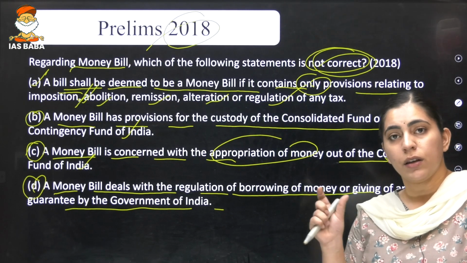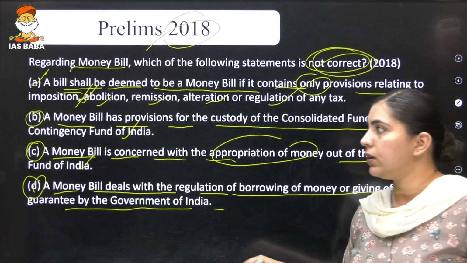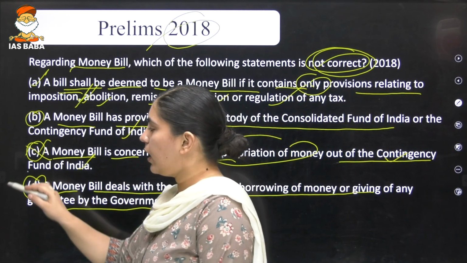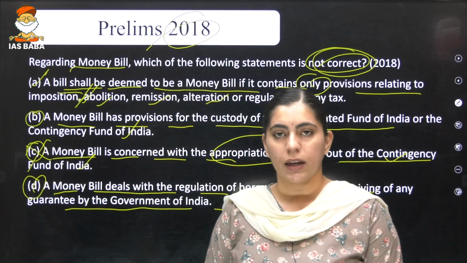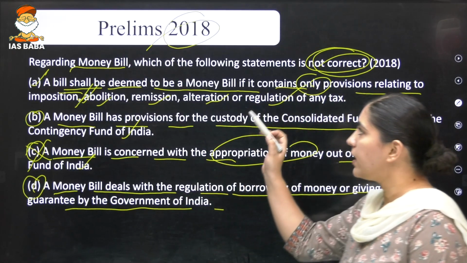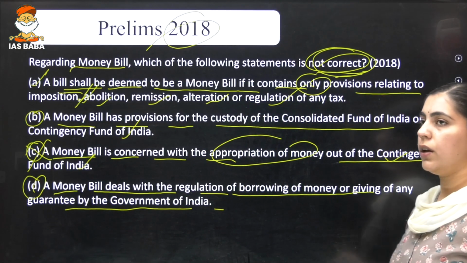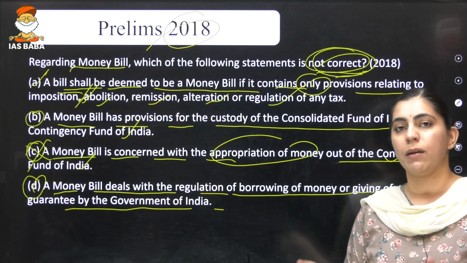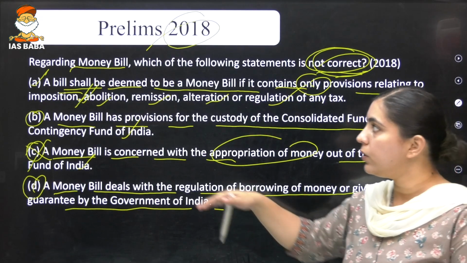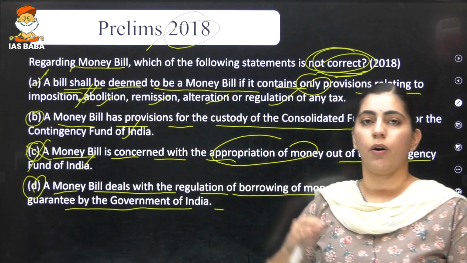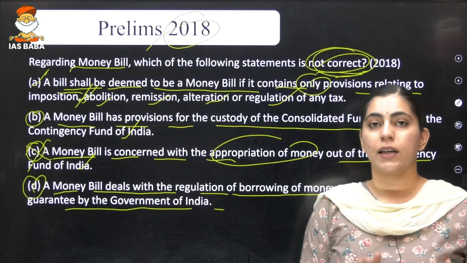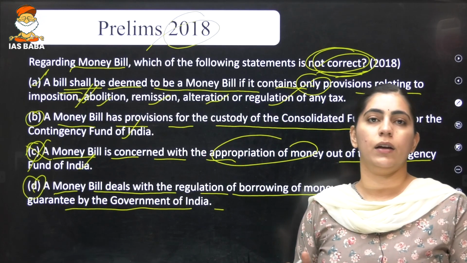The word is Consolidated Fund, not Contingency Fund. So this statement is incorrect, and the question is asking about the not correct part. At times it is important to read the directive of the question, whether it is asking about the correct part or the incorrect part.